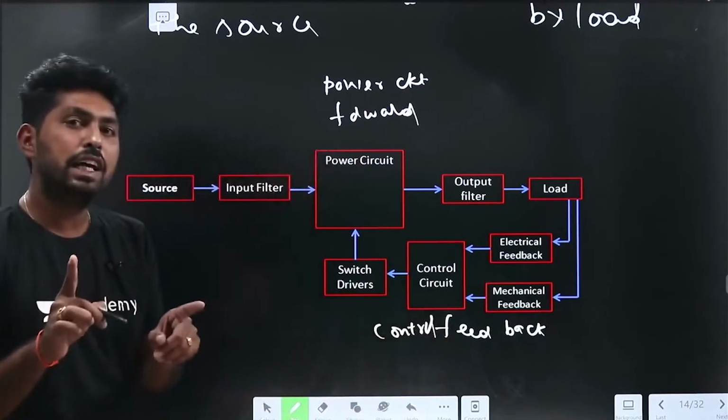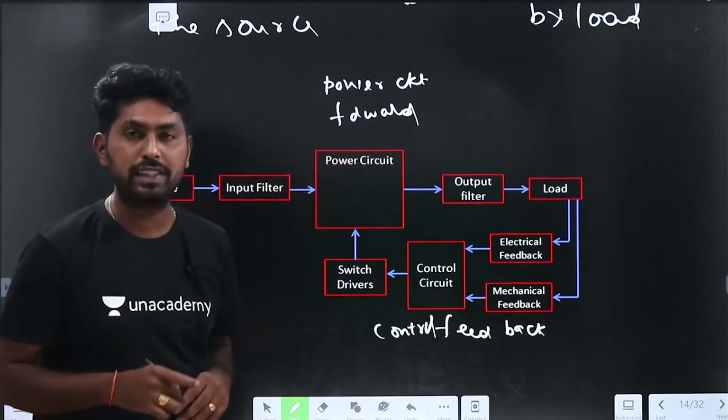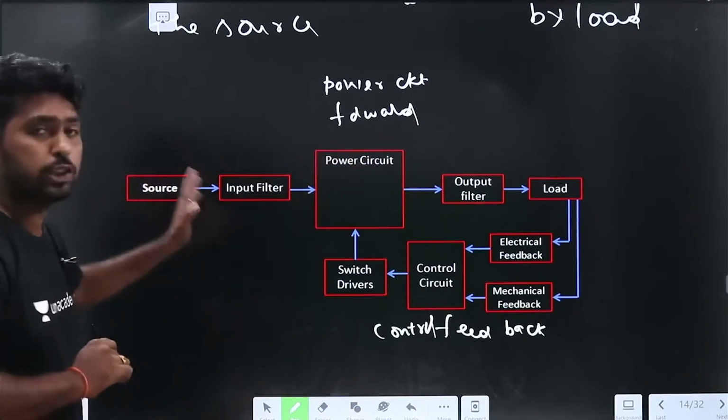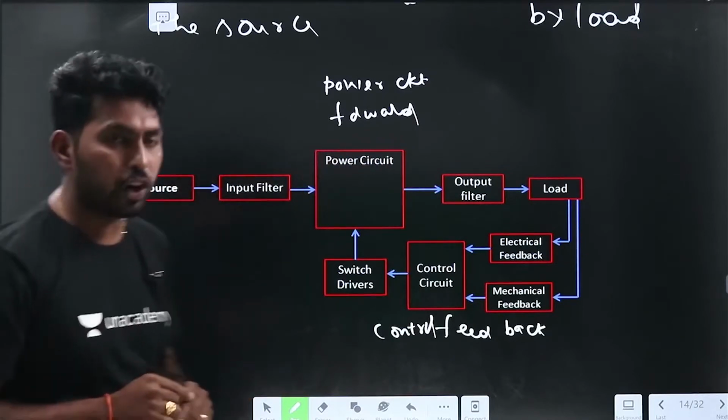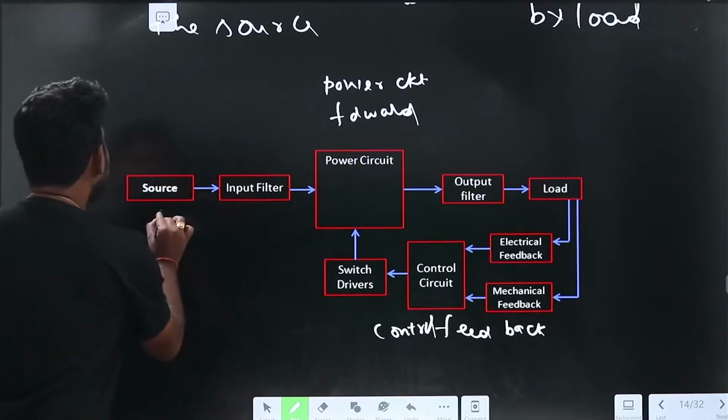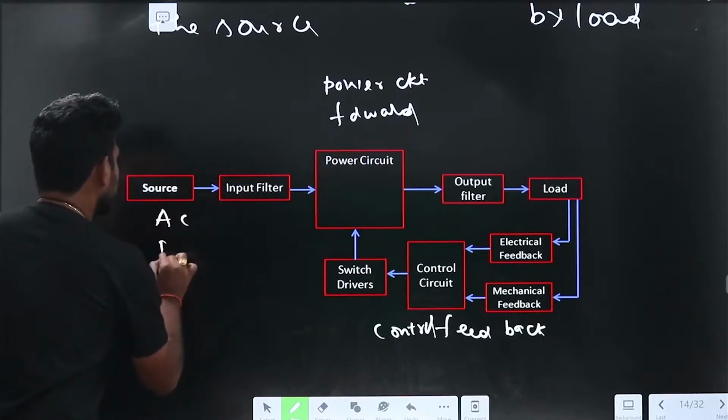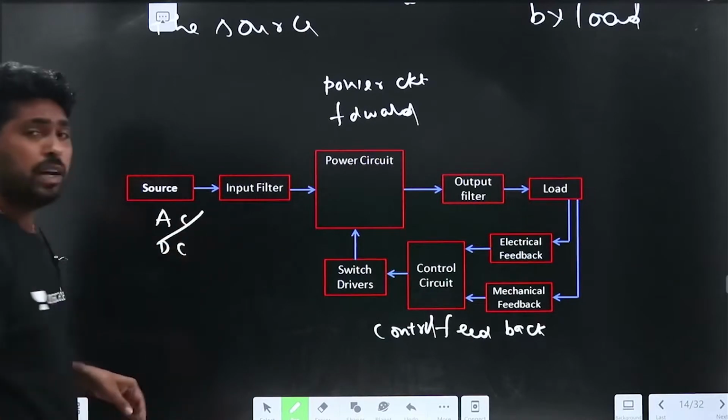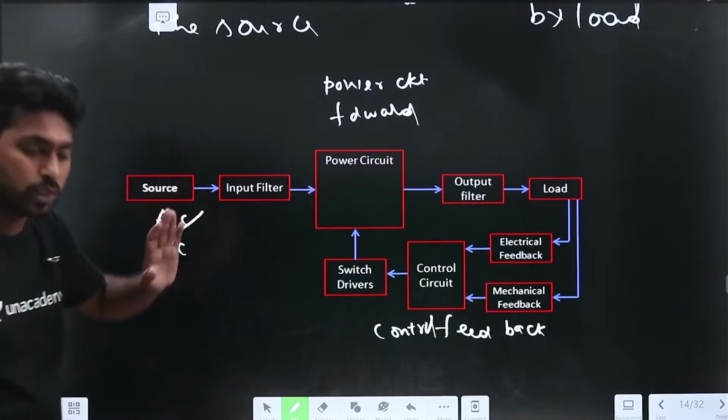Now let us see each block function one by one. Let me start with the source. What are all the sources we have? Energy sources may be an AC source or a DC source.